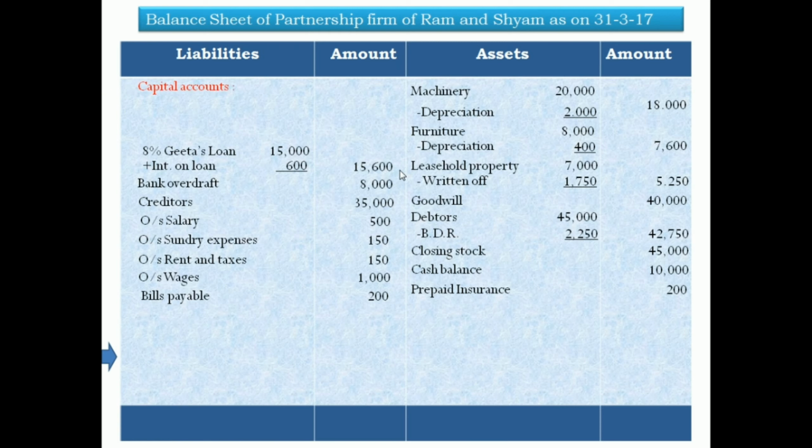Capital of Ram 57,060 and Syam 51,140. Now the total of both capitals is 1,08,200. Now the total of liability and the total of assets are always equal. Now we check: 1,68,800 total of liability side, and total of asset side 1,68,800.